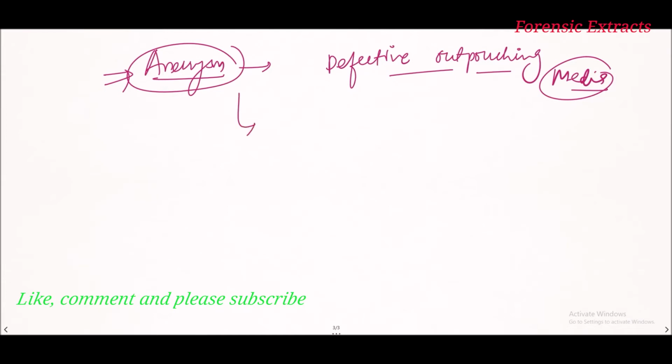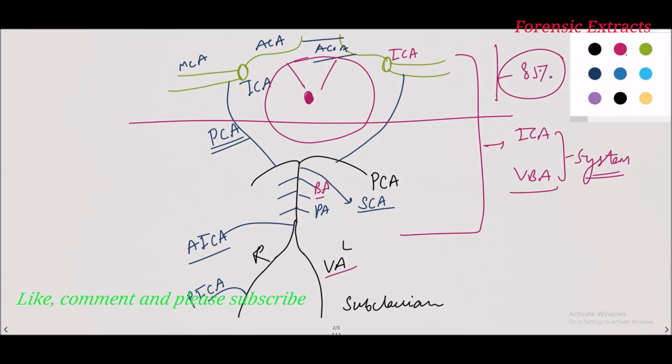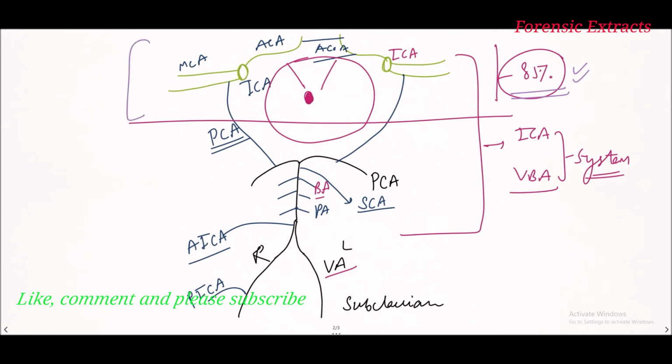So the most common aneurysm in the brain is the saccular aneurysm. This pathological outpouching is seen in the anterior communicating system, in around 85% of cases, in the anterior system. Between the anterior cerebral artery and the anterior communicating artery, in 30 to 35% of cases the aneurysm is found.